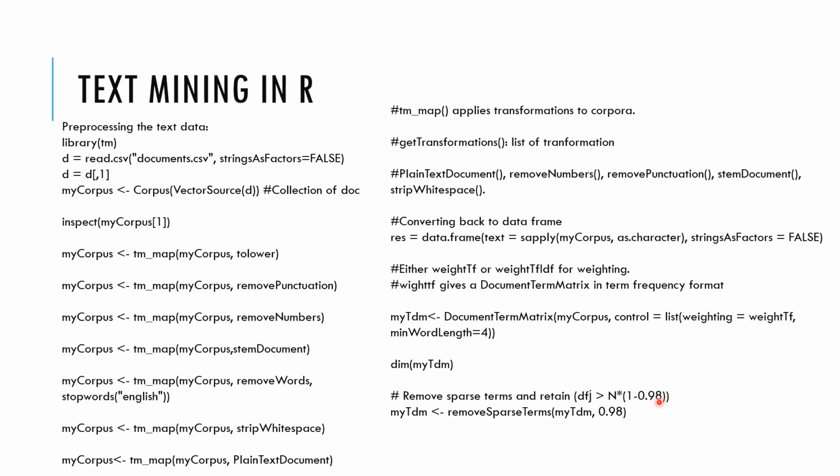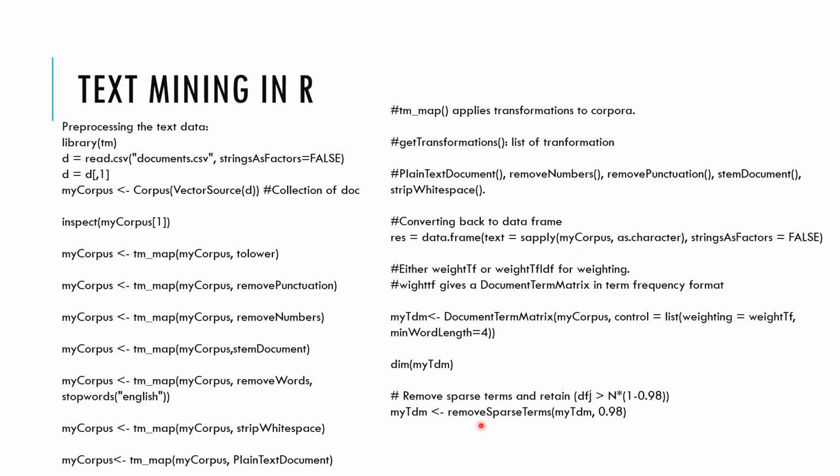So if the document frequency is more than 2, that means the word has appeared in more than 2 documents, because there are total only 100 documents, then we will keep it, we retain it. Otherwise, if the word has appeared in only 2 or fewer documents, then we get rid of it. We don't retain that word in our data.